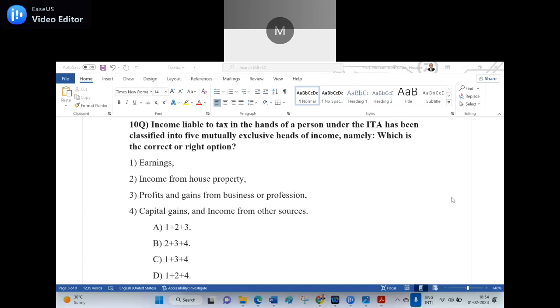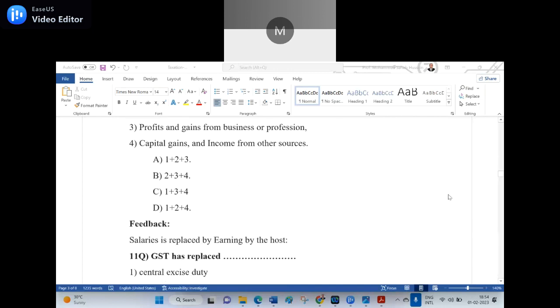There is no earnings, there is salaries. Yes, sir. Salaries is replaced by earnings by the host.